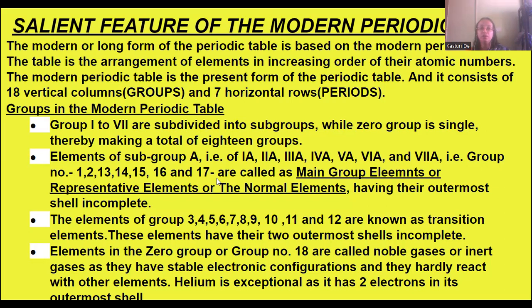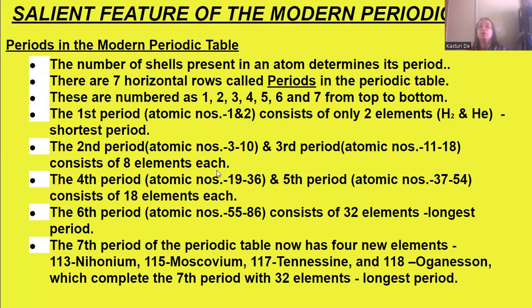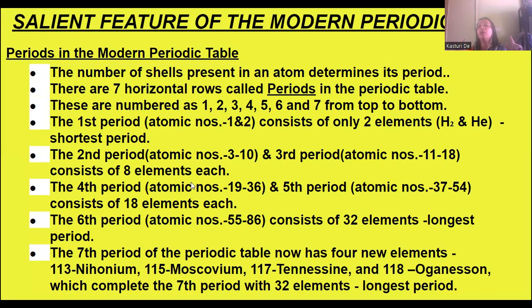Move on to the next page. We now come to the periods. In my last page, it was groups. Now we come to periods. The number of shells, we know there are 7 periods. The number of shells present in an atom depends on its period. How many shells it will have, that depends on its period.